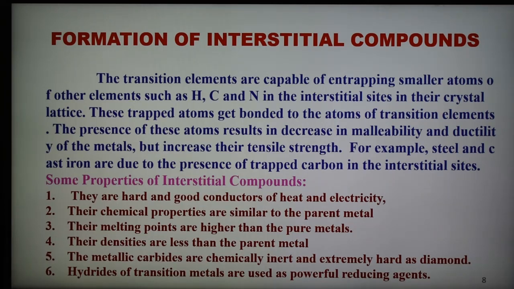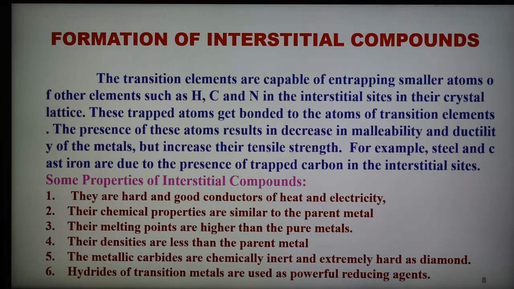Because these elements occupy some spaces in the lattice, the transition metals become rigid and hard. These interstitial compounds have similar chemical properties to the parent metal, but differ significantly in their physical properties, particularly density, hardness and conductivity. For example, steel and cast iron are hard because of the formation of interstitial compounds with carbon.